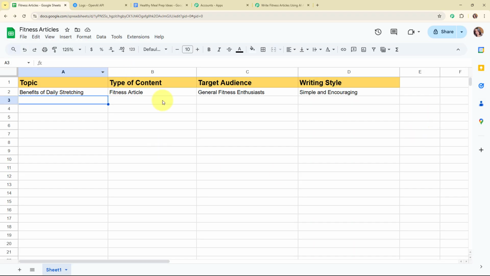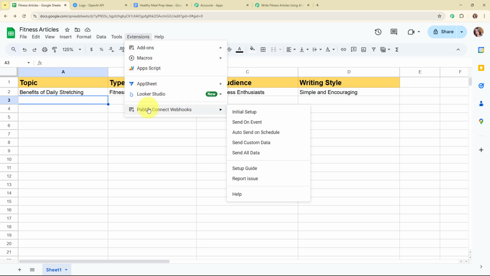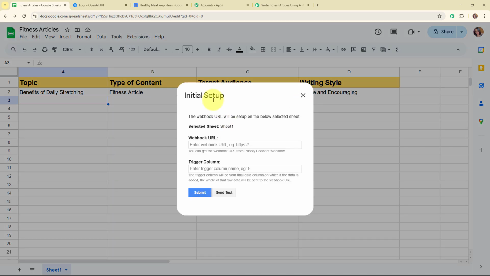Alright, so after installing this particular add-on, you need to refresh your Google Sheets, and that's a necessary step. After refreshing the Google Sheets, you need to click on Extensions, and then you'll be able to see the option of Pabbly Connect Webhooks. From here you need to select Initial setup. In the initial setup, you can see it is asking me to enter the webhook URL and the trigger column. For the webhook URL, I'm going to enter the webhook URL that I've received in my Pabbly workflow. For the trigger column, it says the trigger column will be a final data column on which, if data is added, the whole of that row's data will be sent to the webhook URL.